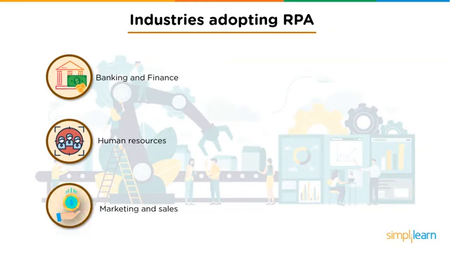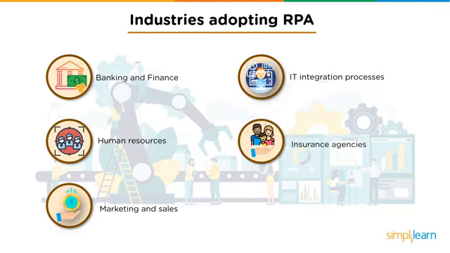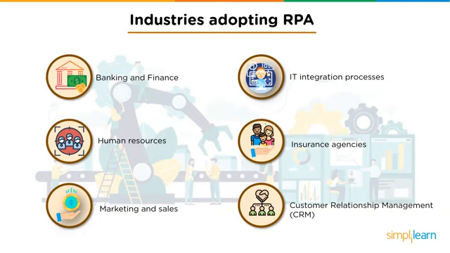Marketing and sales. RPA is helping organizations in building the sales pipeline and engaging with their customers more efficiently. IT integration processes. RPA can be used to integrate legacy and newer systems in automation endeavors. Insurance agencies. RPA helps empower insurers in building a high-growth responsive business while optimizing cost. Lastly, we have customer relationship management. RPA software can automatically keep your CRM maintained with the most up-to-date and accurate information.